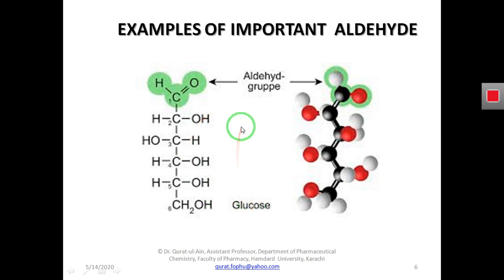Glucose is one of the simplest and most common examples of aldehyde, but the question is why. I will explain this by the structure of glucose. When we see the structure of glucose, you can see it has an aldehydic group. You can see that glucose has CHO. This is the aldehydic group. Due to this aldehydic group, we say that glucose is an aldehyde.